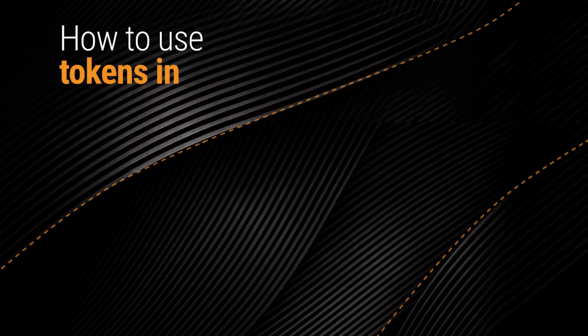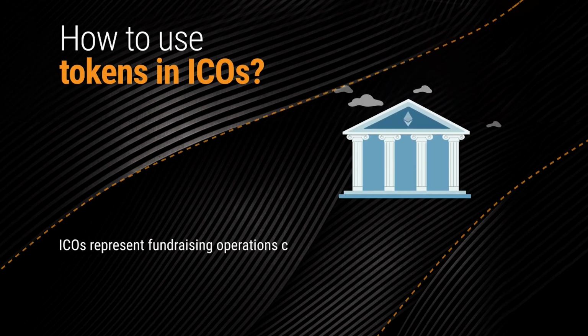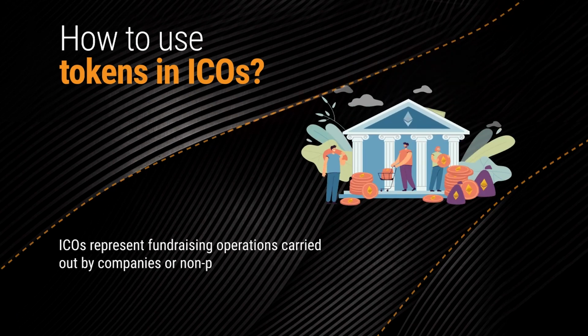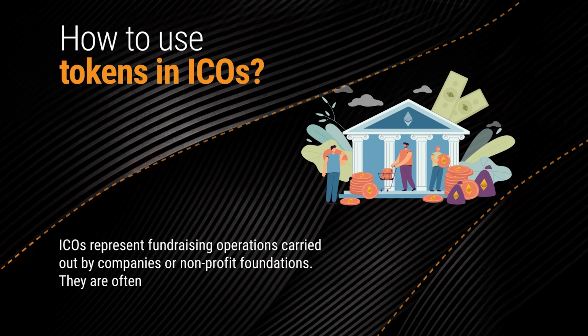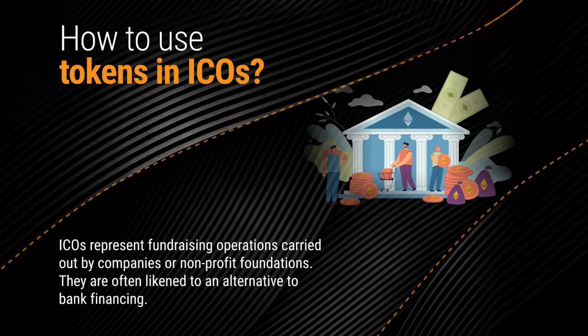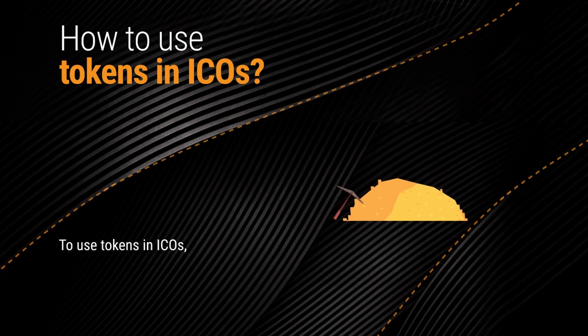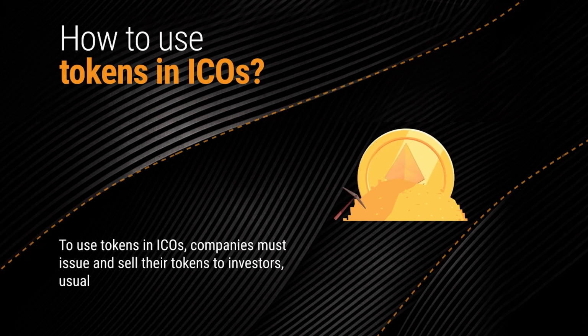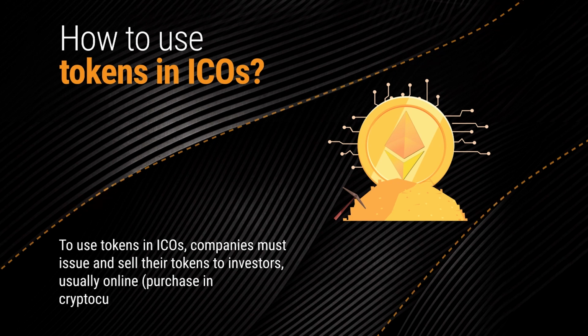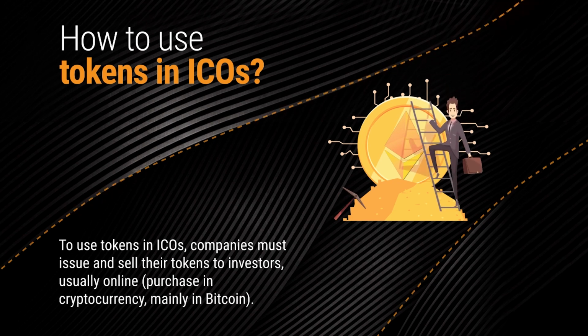How to use tokens in ICOs. ICOs represent fundraising operations carried out by companies or nonprofit foundations. They are often likened to an alternative to bank financing. To use tokens in ICOs, companies must issue and sell their tokens to investors, usually online, purchased in cryptocurrency, mainly in Bitcoin.